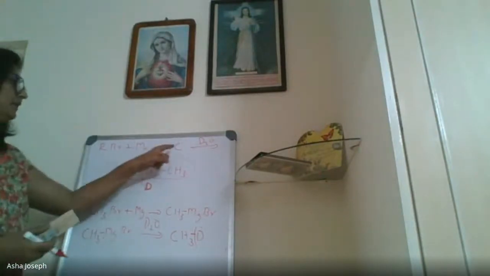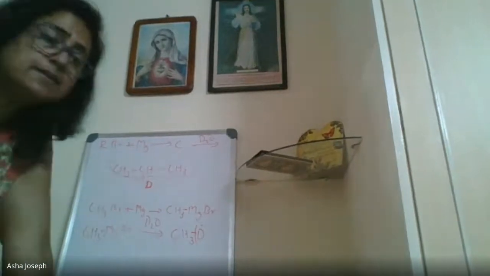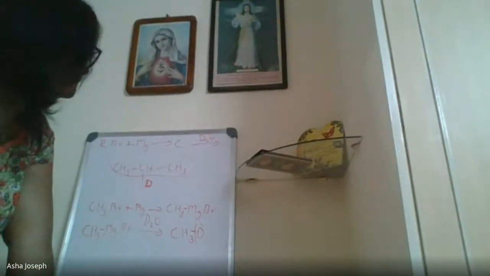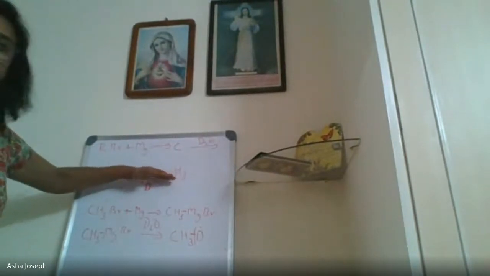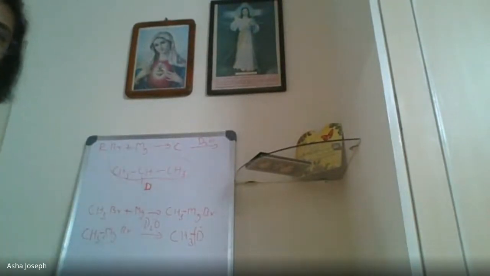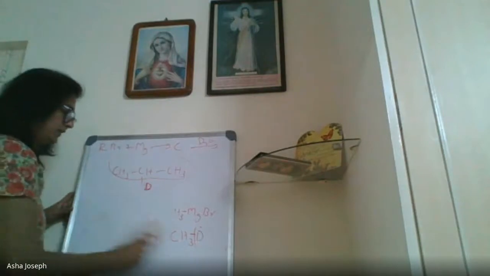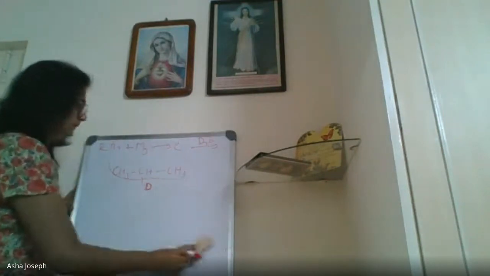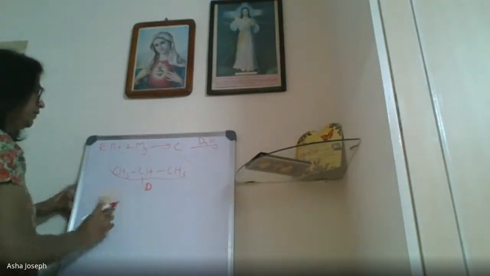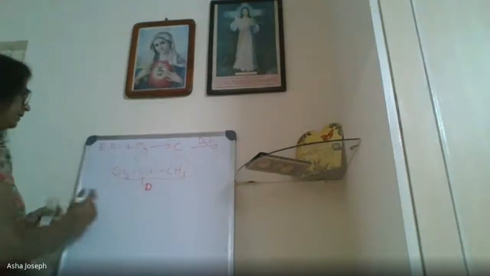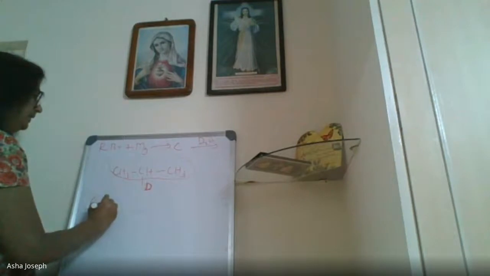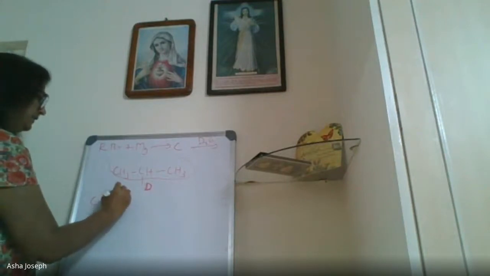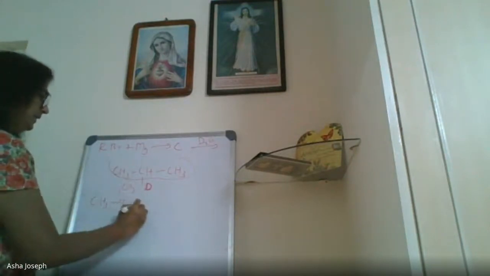Then once R is there, to get C we will put this group in place of R. Then you will get C, right? So I am going to do that. Now I got R. R is this. So I will write the compound as CH3CHCH3Br.